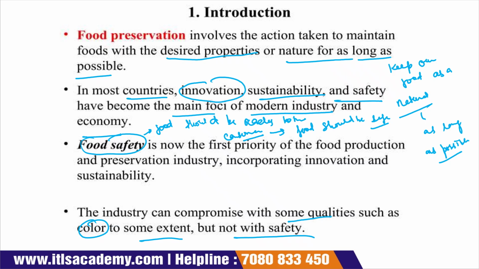Safety means that the food should be free from any type of hazard. It is very important. So this is the introduction part. Now come to the next slide.